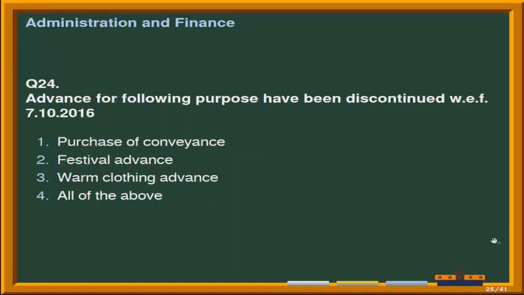Next question is, advance for the following purpose have been discontinued with effect from 7/10/2016, and the given options are number 1, purchase of conveyance. Second option is festival advance. Third option is warm clothing advance, and the last option is all of the above. Correct answer is option 4, that is all of the above.